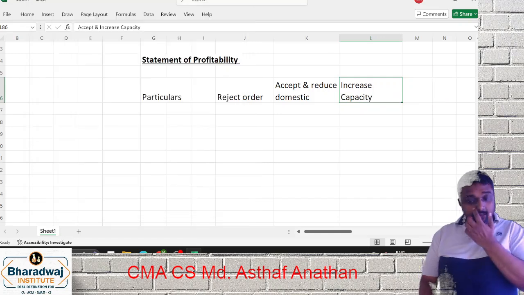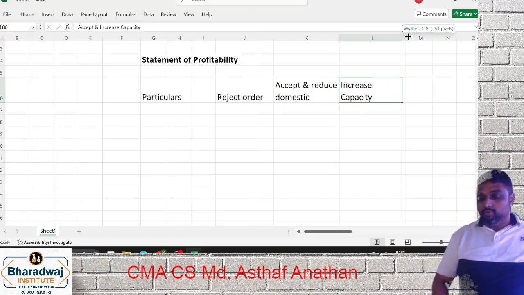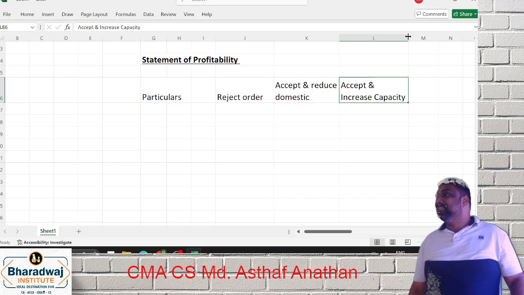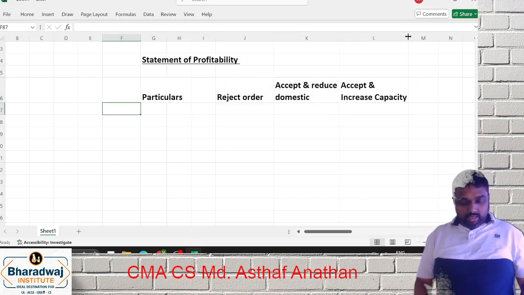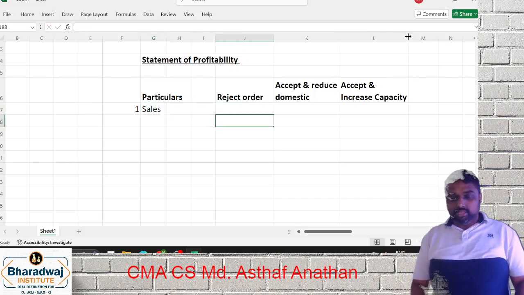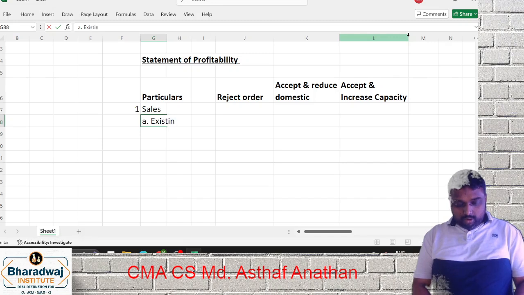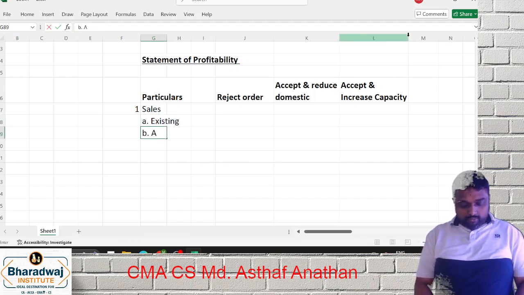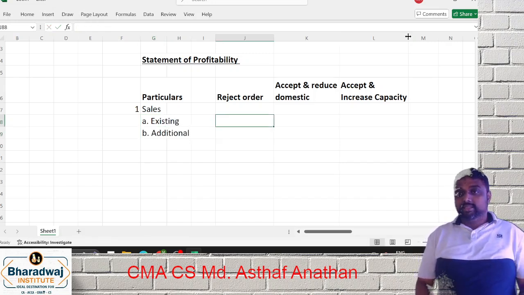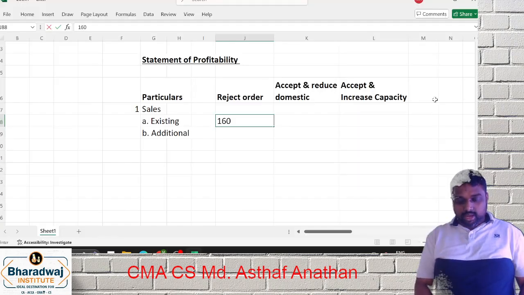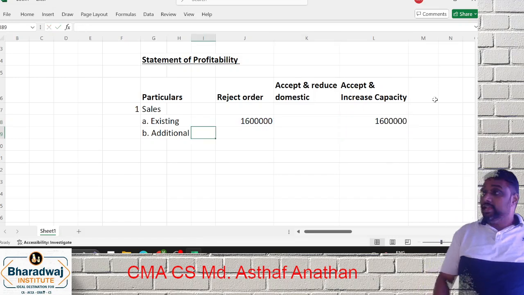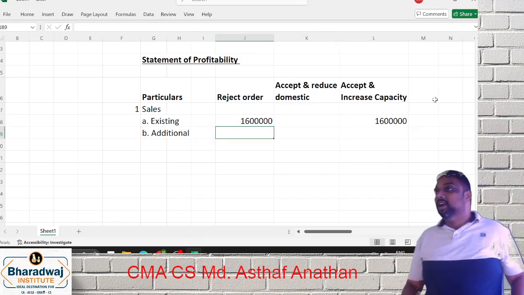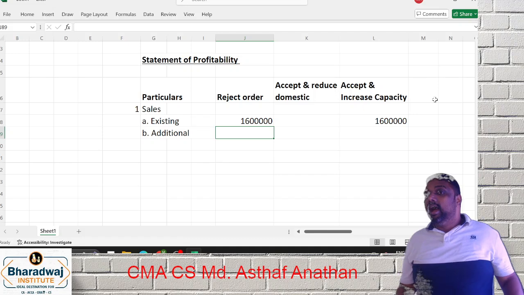Now we have discussed the revision stage, how to approach. We have to make a profitability statement. A 14-mark question came. So how can you do it, my dear friends? We can start with the sales. If you reject the order, sales will not change. So you can make one column called existing and one column for additional. Your existing sales is 60 lakh, and you will have the same here also. Additional sales: here you are rejecting the order, so you won't get the additional sales.